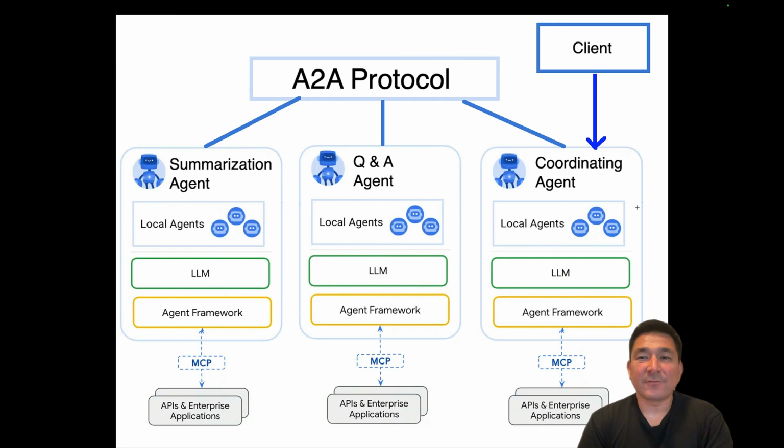The coordination agent functions as our entry point for our client, so that we can use our client application in order to ask our coordinating agent to work on a task where all the agents might need to use their functionality or knowledge in order to provide a response to our client.